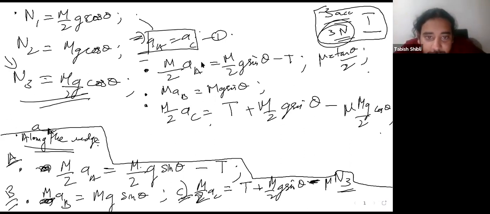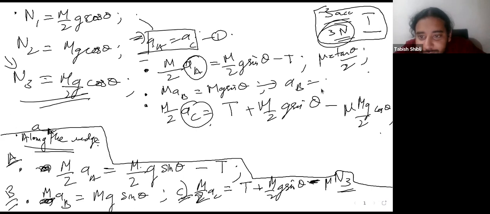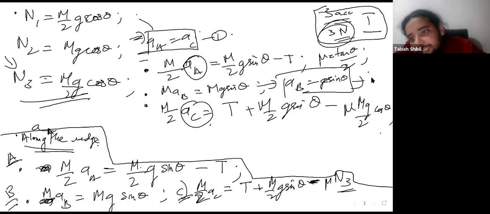Let's just take the value of AA from here and AC from here. Actually, okay, first thing you realize from the second equation is that AB is just equal to g sine theta. So this is option C. So option C is correct. You already realized that.